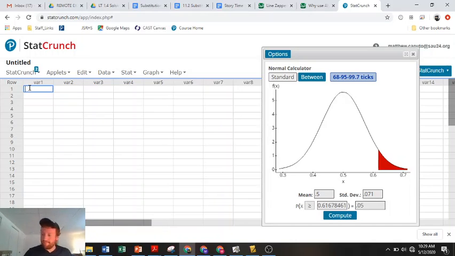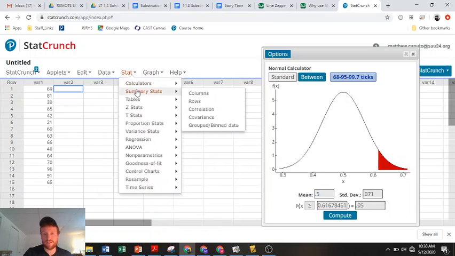Actually, that's not true. But okay, so I'm going to type in var1, variable 1, 69, 81. Remember, we used to do this on the TI calculator too, TI-83, 84. We used to go to edit. 65, let's see, 42, 21, 60, 63, 66, 48, 64, 70, 96, 91, 65. Okay. Maybe I'll highlight. No, I think all we got to do is calculators. Summary stats might be really good.